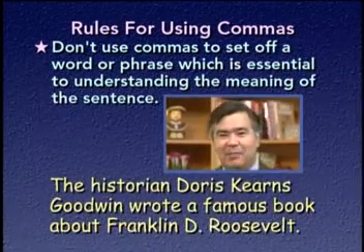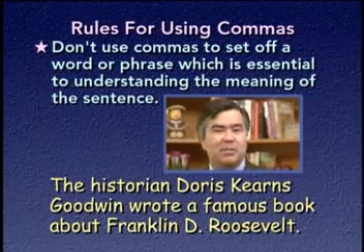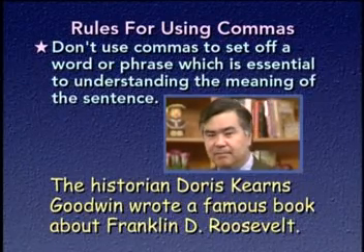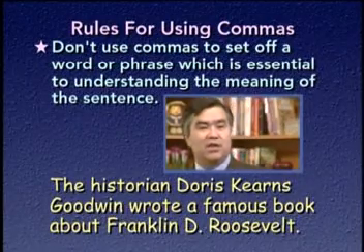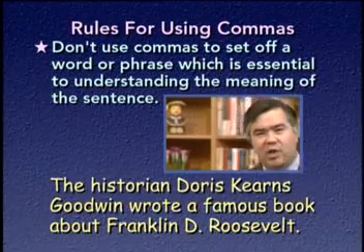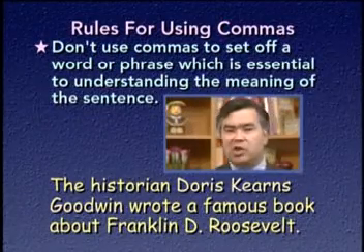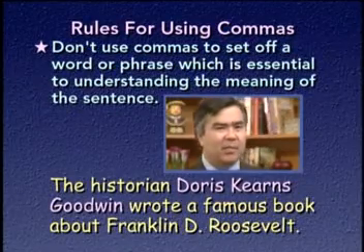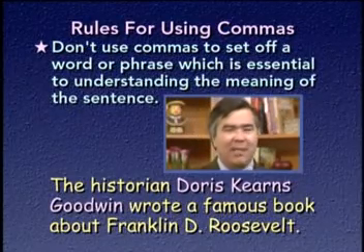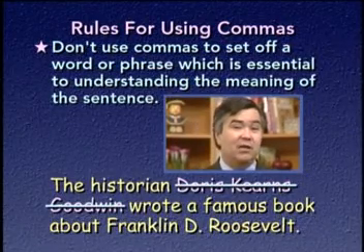Let's look at this example. The historian Doris Kearns Goodwin wrote a famous book about Franklin D. Roosevelt. Now, the sentence is saying that Doris Kearns Goodwin wrote this famous book, but it begins with the words, the historian. And you might then think that her name, Doris Kearns Goodwin, is a kind of interrupter. If you take away the interrupter, the sentence does still make a kind of sense. The historian wrote a famous book about Franklin D. Roosevelt.